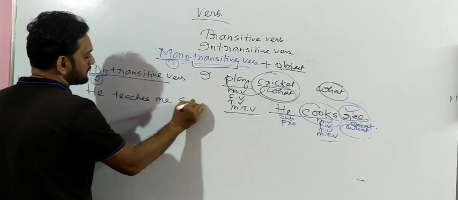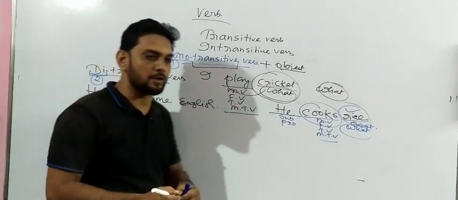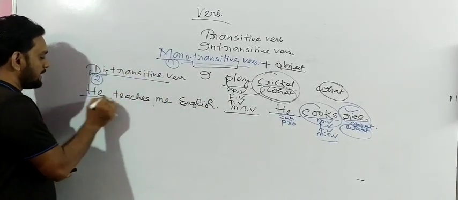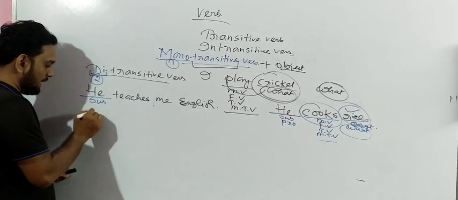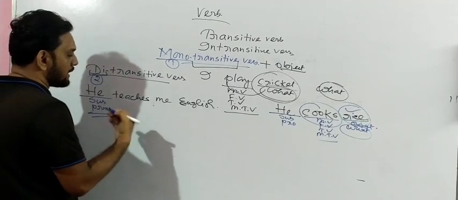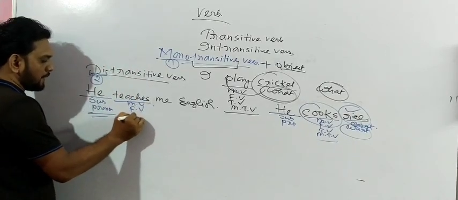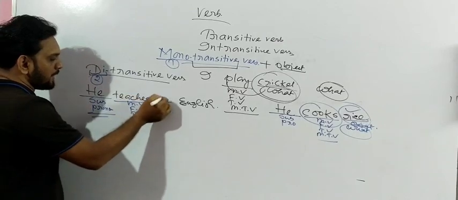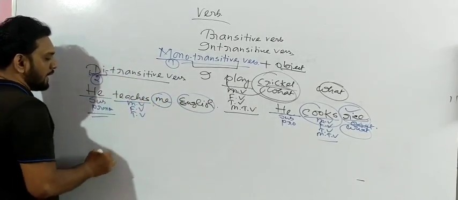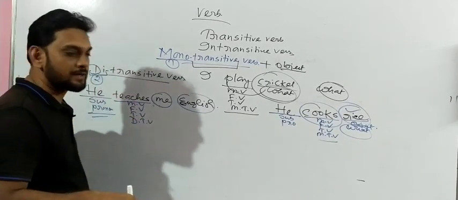I have written a sentence: he teaches me English. Please all of you write it down. Okay, so let me define it. He is the subject over here, and the subject is a pronoun. Write it down like this so that you can understand it better. Teaches is the main verb, also called the finite verb, also called the transitive verb, because we have already found there are two objects. Me is also an object, English is also an object, and it is called a ditransitive verb.